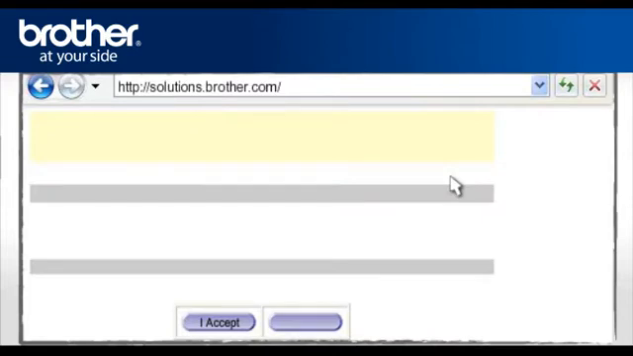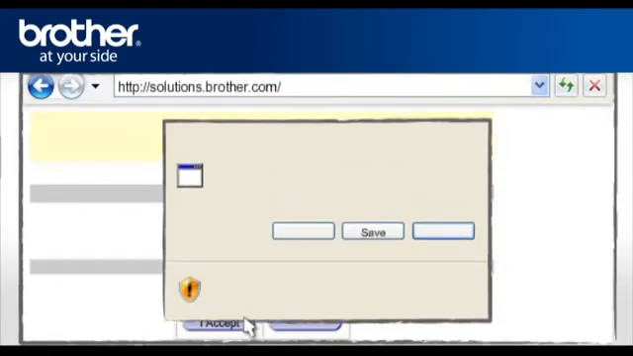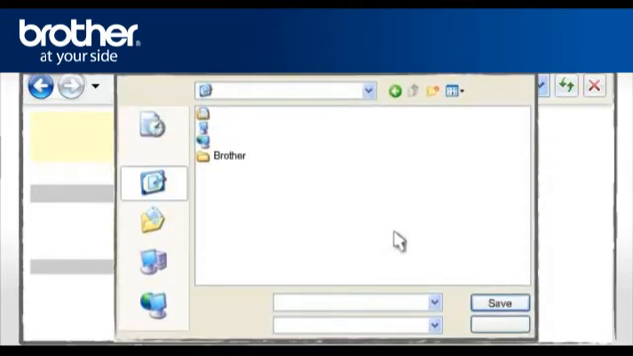Please read carefully the End User's License Agreement and click I accept. At the File Download Security window, click Save. Navigate to the Brother folder you have created earlier and click Save.